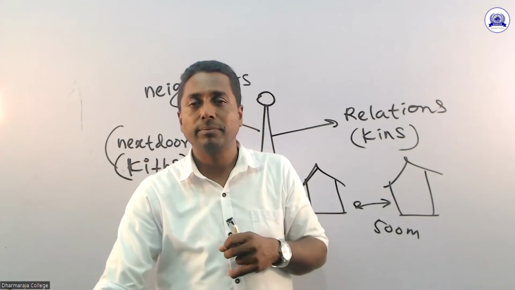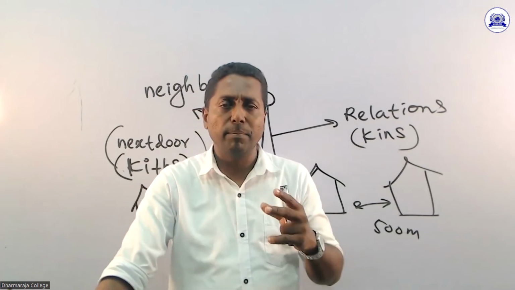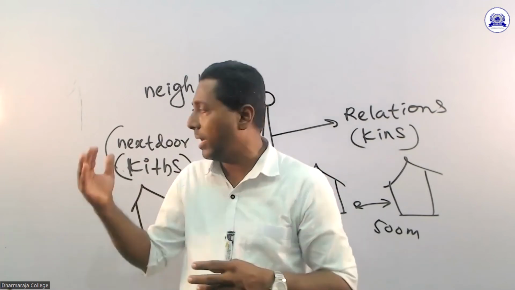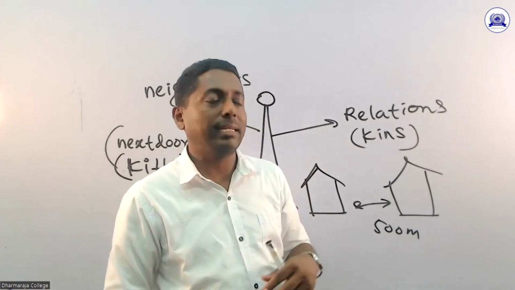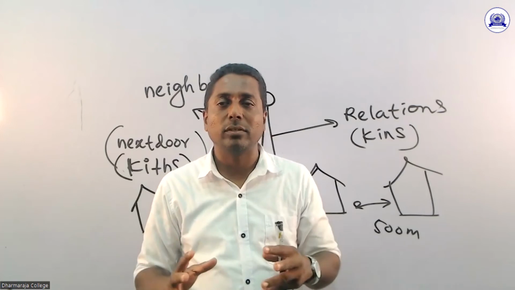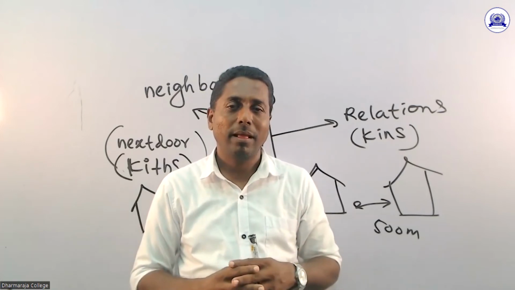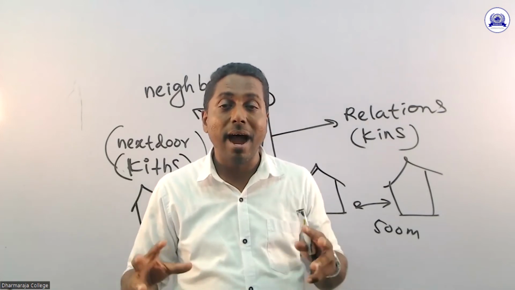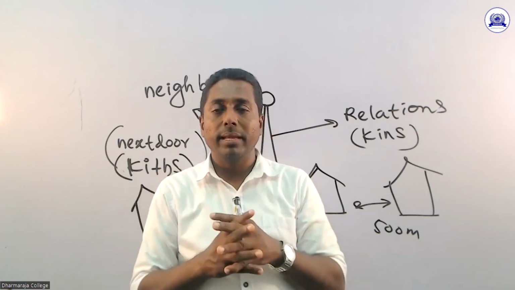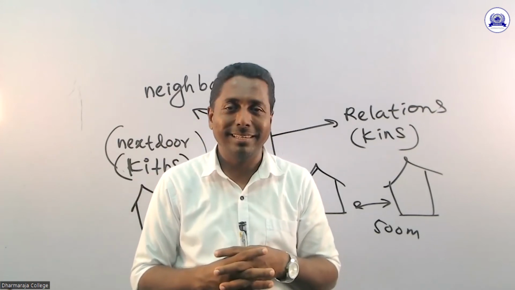Then, my children, we must keep a very close contact or relationship between the neighbors as well as relations. Then only we can live in this society very happily, in unity and harmony. So we have to build up a better society.